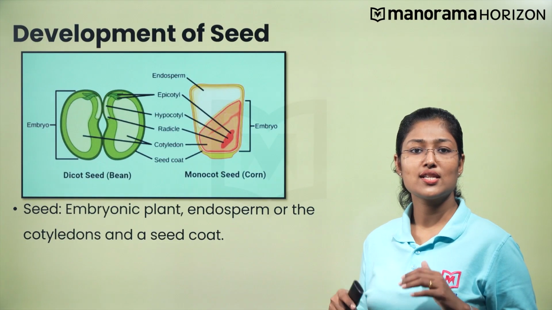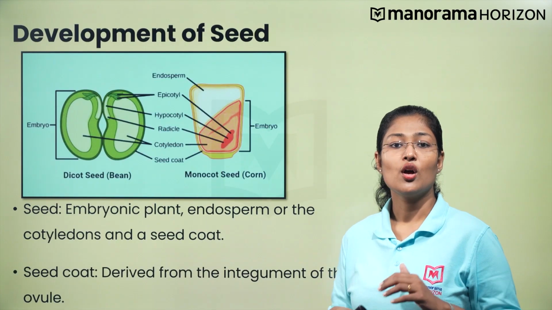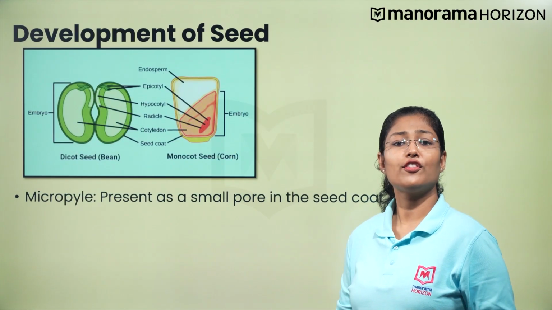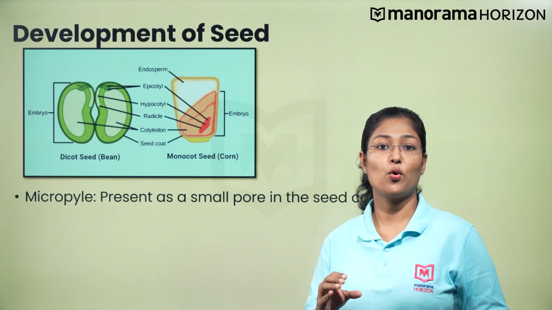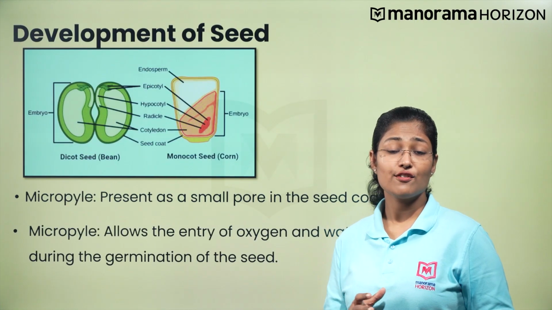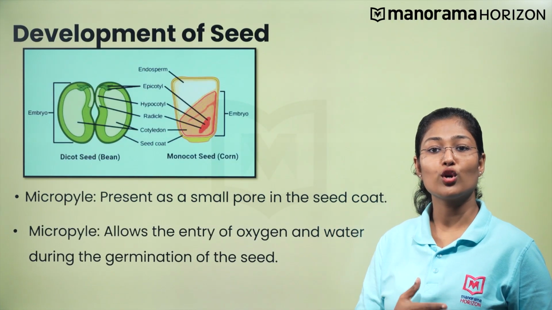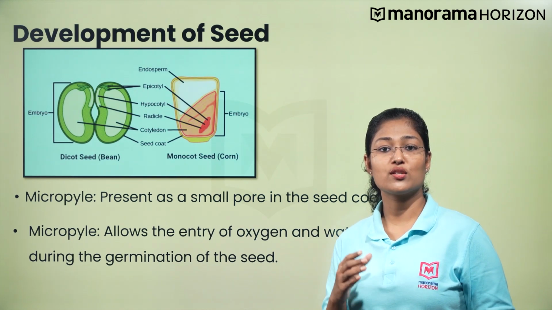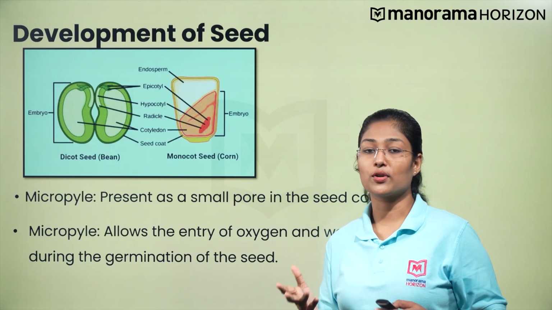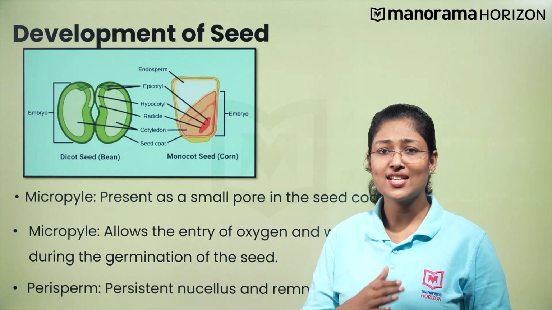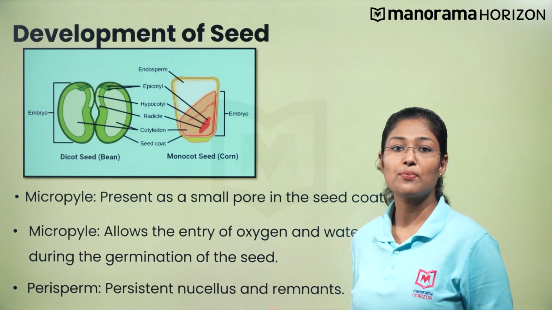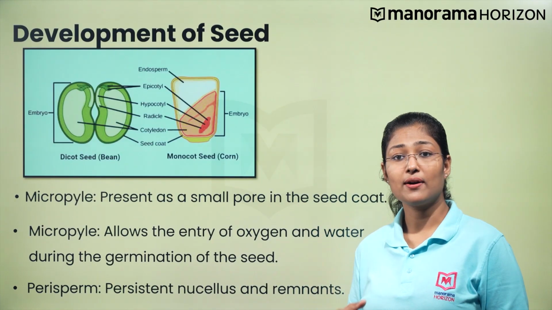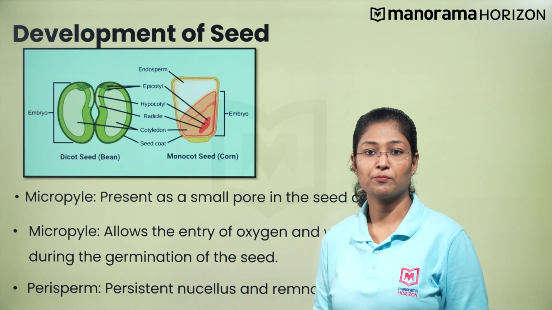The seed coat is a tough and protective structure derived from the integuments of the ovule. The micropyle of the ovule is present as a small pore in the seed coat to allow the entry of oxygen and water during seed germination. The germinating seed requires oxygen and water to support its growth, right? When the nucellus is persistent and its remnants are present in the seed, it is called a perisperm. The seeds of black pepper and beetroot have perisperm.